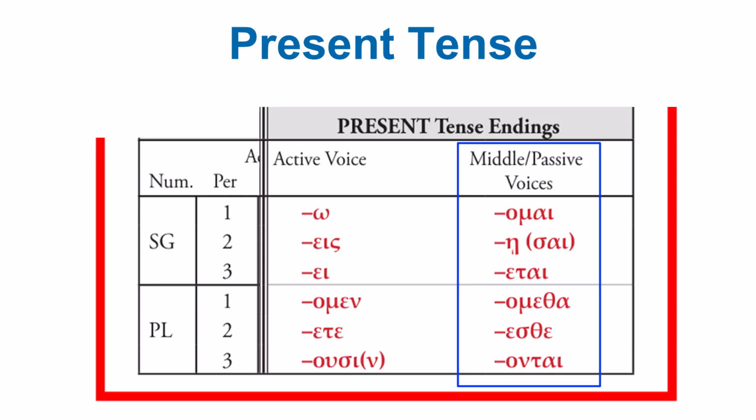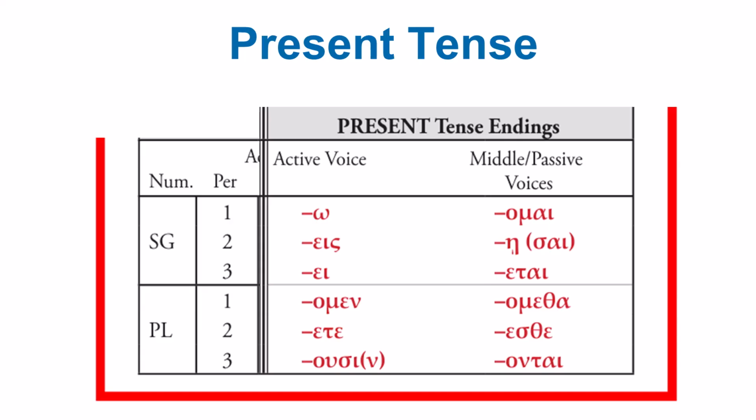And we moved on to look at the present, middle, or passive endings. And we said that the middle and passive voices have the same endings in the present tense. And so if you know the middle paradigm, it's the same paradigm for the passive voice. And so it was very easy for us to learn it and to know it. Again, we looked at how to know it better by using the song, and we used the word luo to learn the song. Luo mai, lue tai, luo metha, lueste, luon. So if you want to know the paradigms easily, know the songs and they'll help you to learn the paradigm faster.